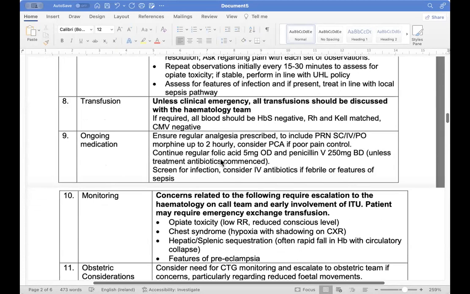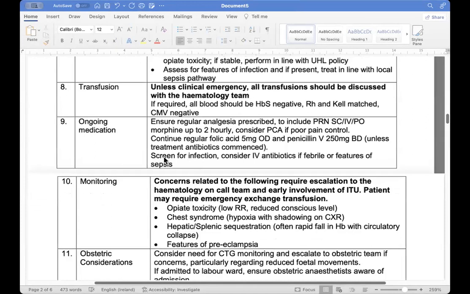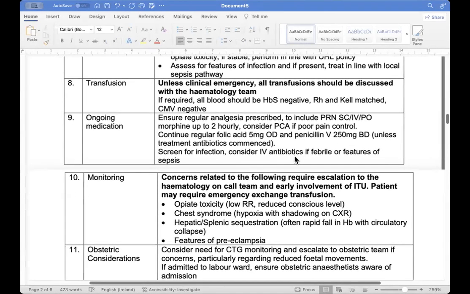And we have to start her on folic acid with penicillin. If she is sensitive to penicillin, after a test dose, we can do it now. Penicillin or erythromycin, we can give. Okay. Then we have to screen for infection. IV antibiotics we have to give her if she is febrile. Okay, we'll start it. Maybe we have to think she is in sepsis.